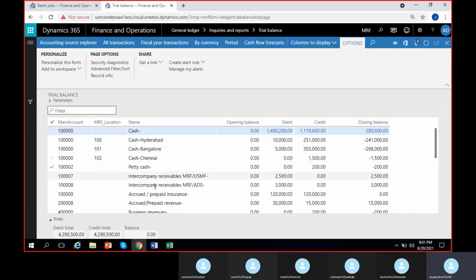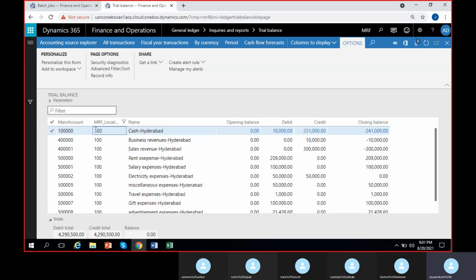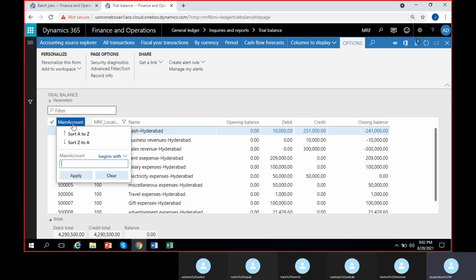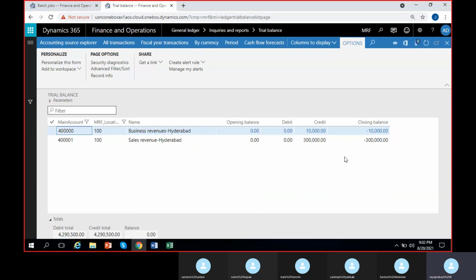Cash, Hyderabad, Bangalore, Chennai, all. So if you want only the Hyderabad location, our Hyderabad location is 100, right? Okay, I'll apply. These are the balances for the Hyderabad location. If you want specifically the revenues earned through Hyderabad, go for revenue, which starts with the 4 series. So these are the revenues. You earned 10,000 as business revenue and 3 lakhs as sales revenue through Hyderabad.